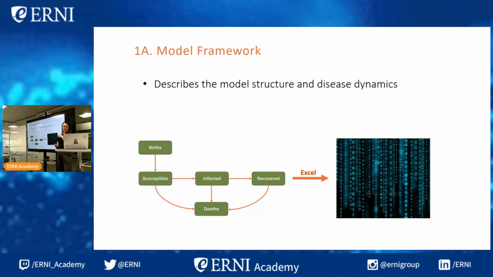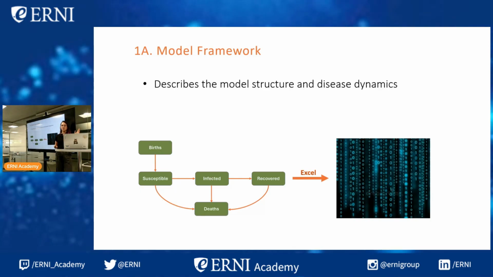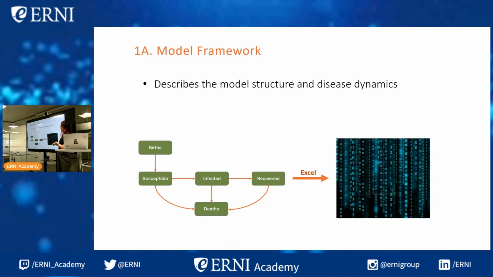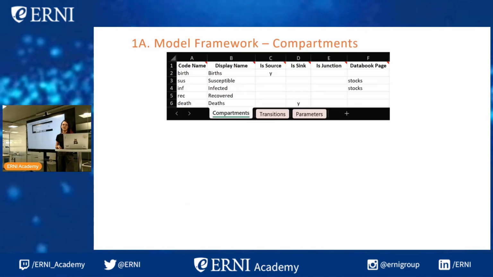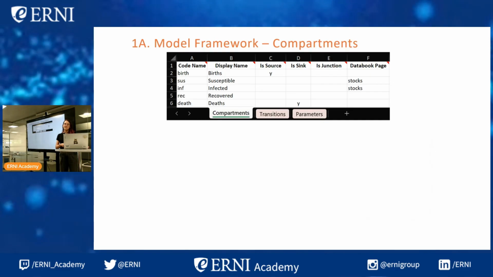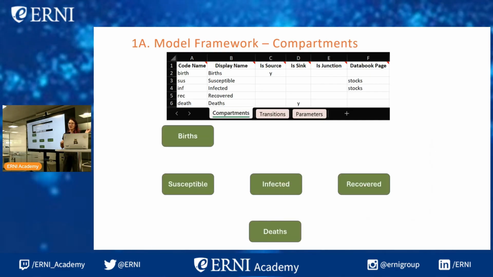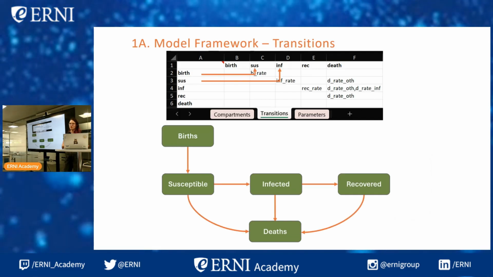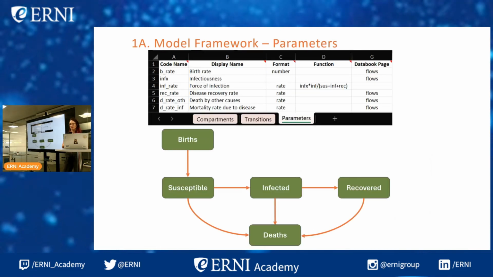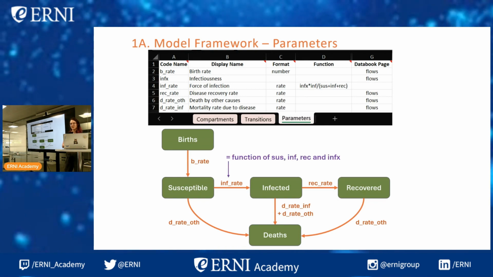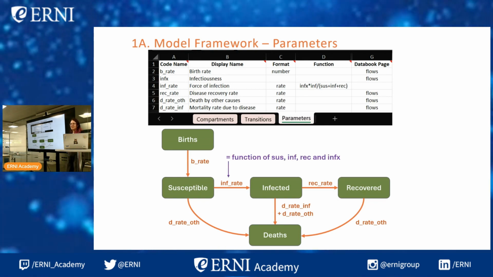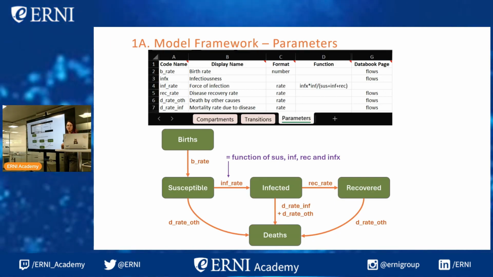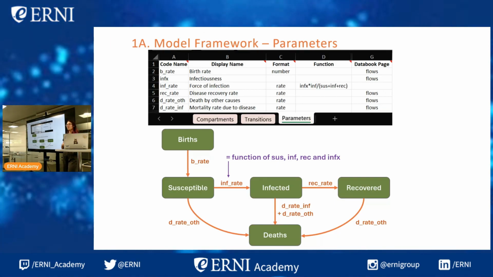So just quickly going through this, the model framework describes the model structure and disease dynamics. So it's the flow chart that I showed you earlier, but in Excel format. So this is what it looks like. This is a very simple version. But first we have the compartments, then the transitions, so these flows that I mentioned, and then all of the parameters. And some parameters can also be described as functions of the other parameters. So for example, the infection rate is a function of susceptible, infected, recovered, and the infectiousness.